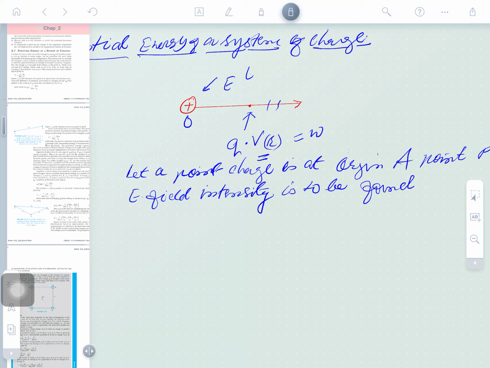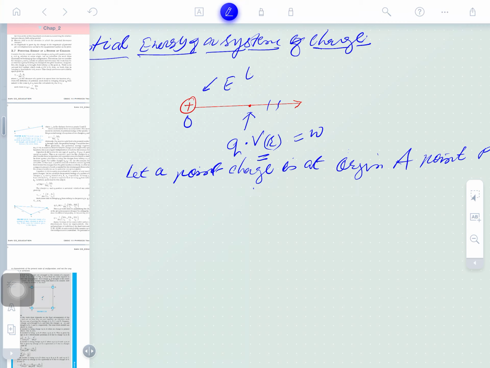No, not electric field intensity. We have to find the electric potential energy. So what is the definition of electric potential energy?